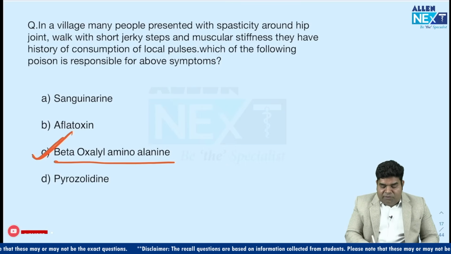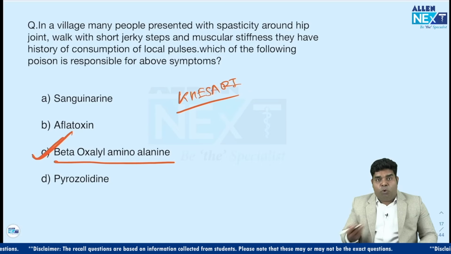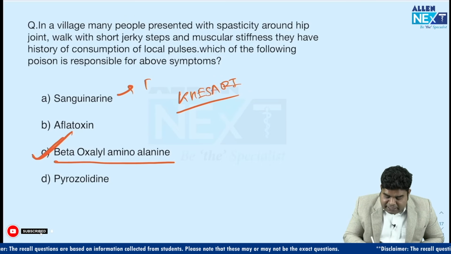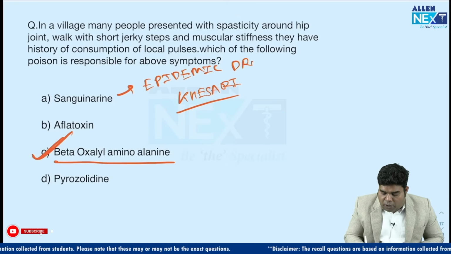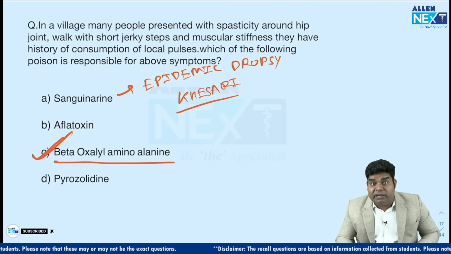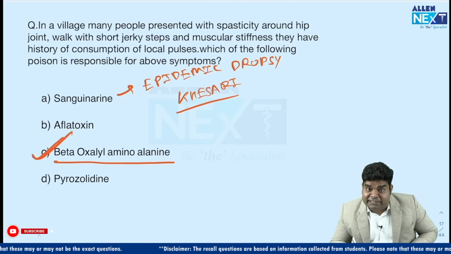In neurolathyrism, which occurs due to taking Khesari Saag, the poison is BOAA. Sanguinarine is the poison for epidemic dropsy, which occurs by eating mustard oil contaminated with seeds of Argemone mexicana.